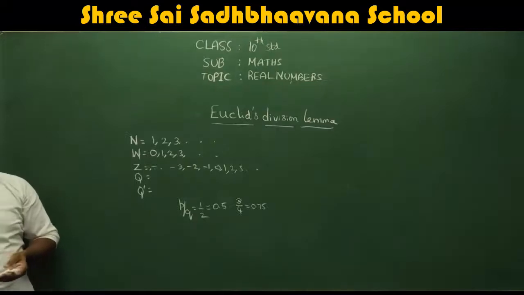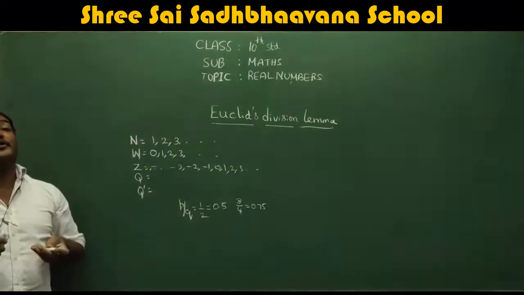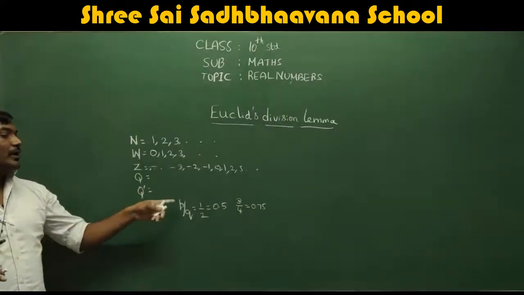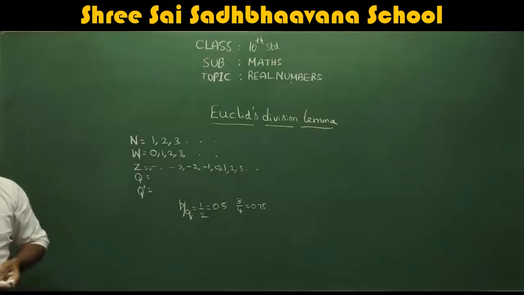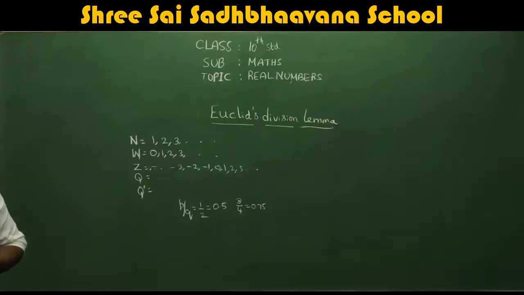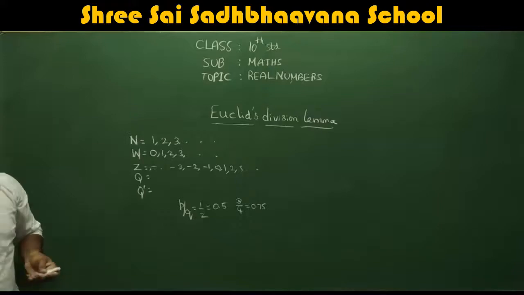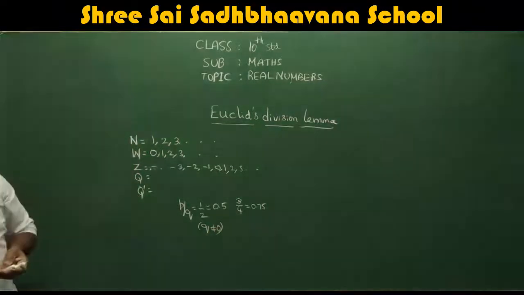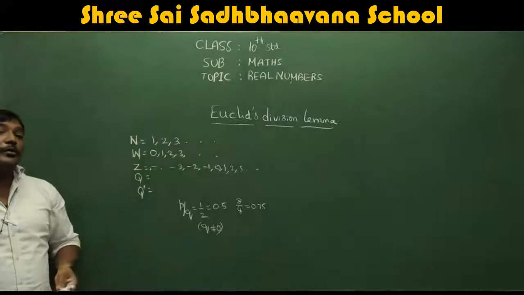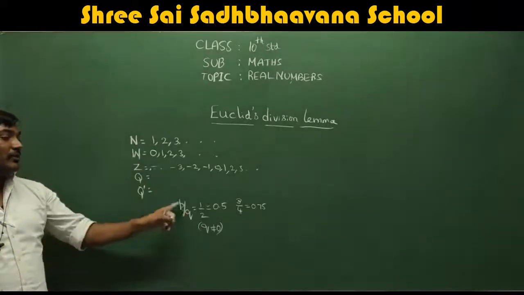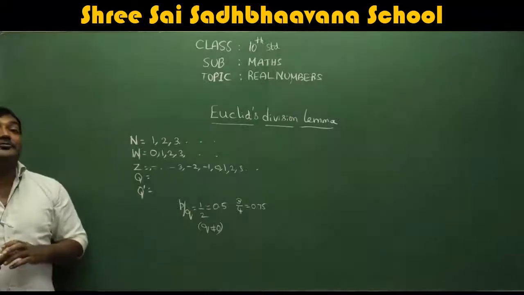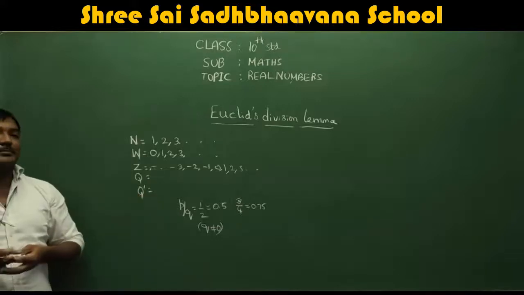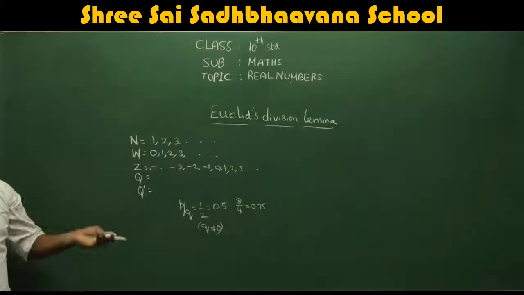You studied in ninth standard what terminating and non-terminating decimals are. These are terminating decimals, so you get the perfect answer. Any number which can be written in p by q form is considered a rational number. Remember, one condition is there: q is not equal to 0. If q is 0, the whole term becomes infinite, which is not defined. Except q equal to 0, you can take any number.